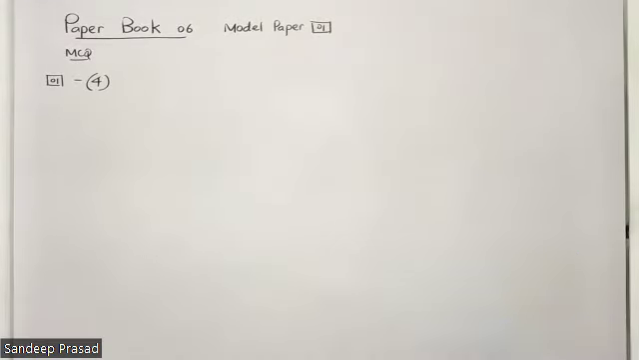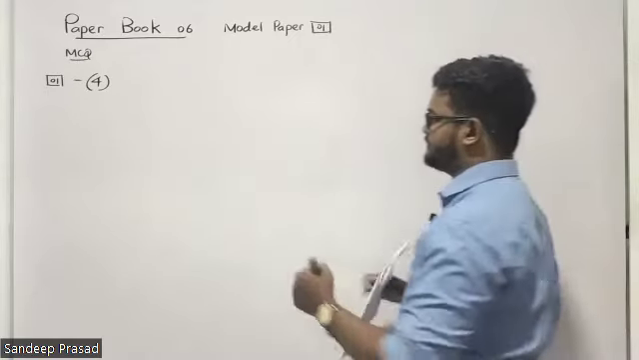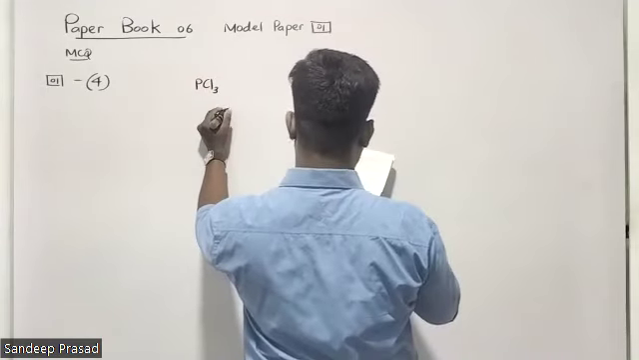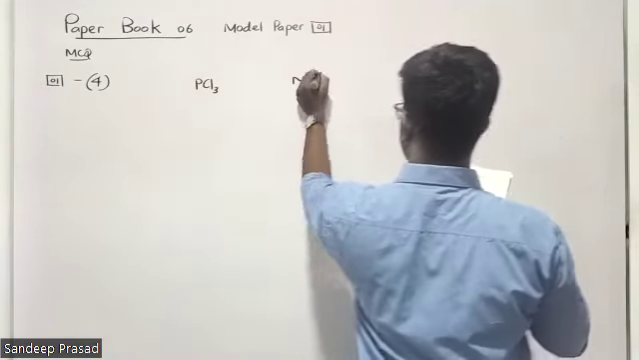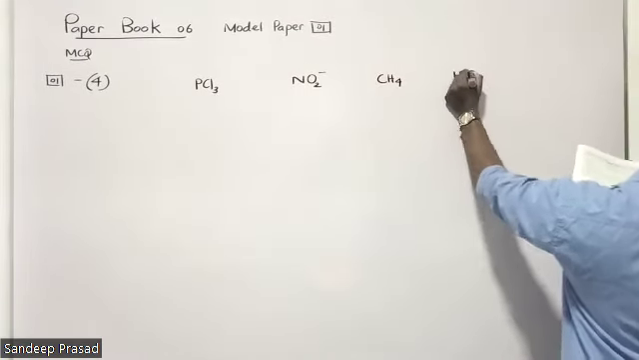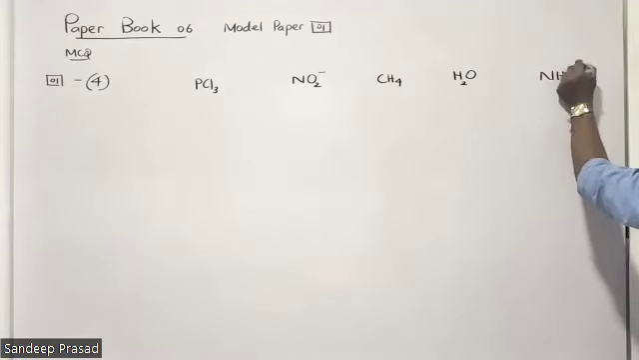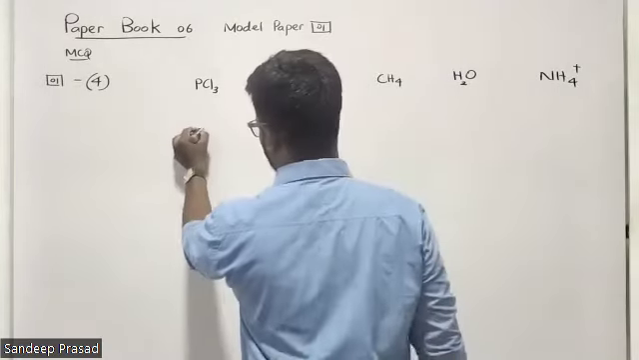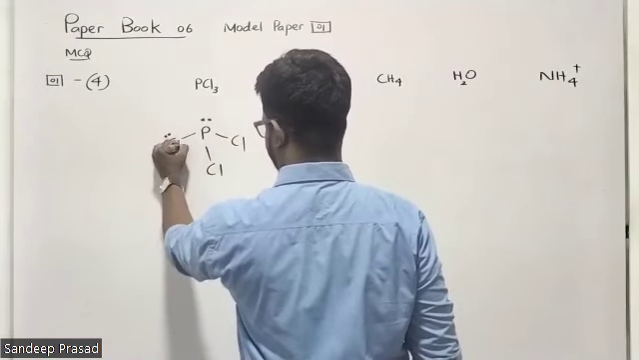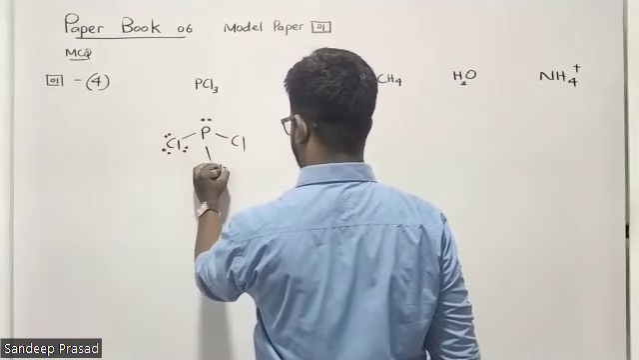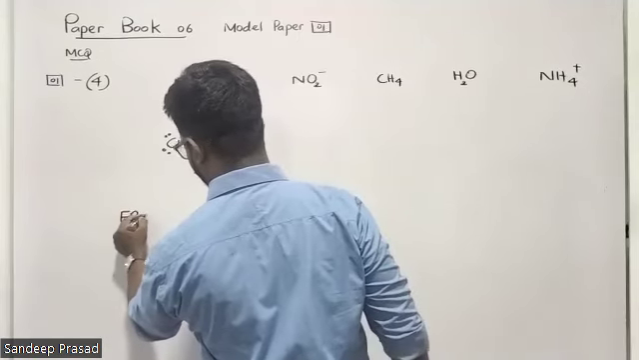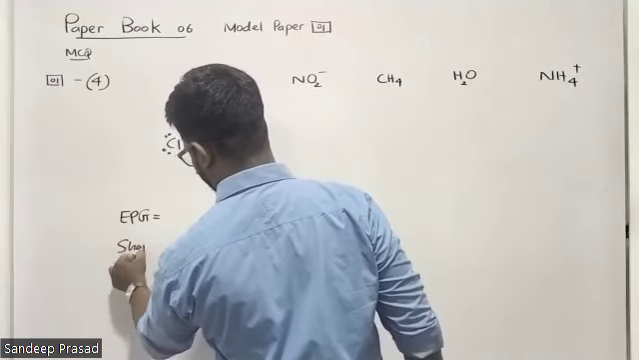In question number 2, they have given 5 compounds: PCl3, NO2 minus, methane CH4, water molecule, and ammonium. So let's quickly draw the Lewis structures for these molecules. PCl3, the Lewis structure looks like this. And tell me what is the electron pair geometry and the shape of the molecule.